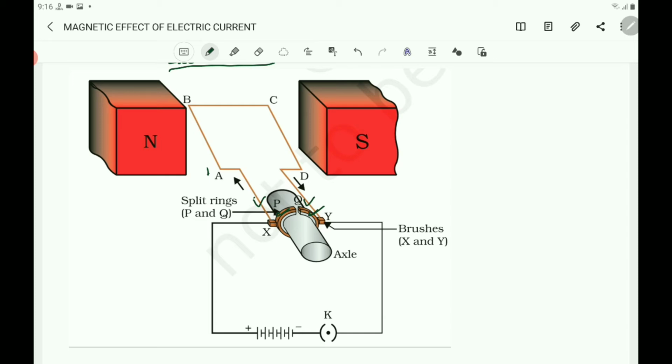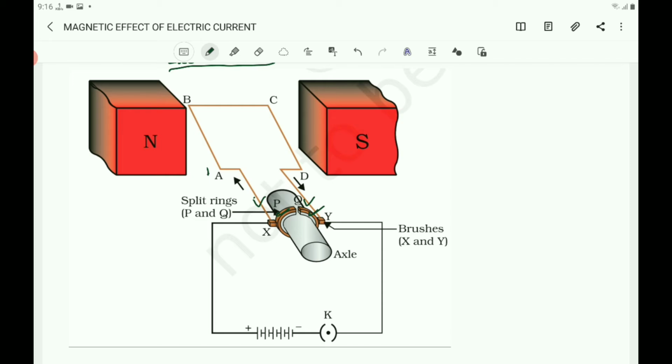These are attached to the two halves P and Q of a split ring. The ends of the armature or rectangular coil are connected to the split rings P and Q.